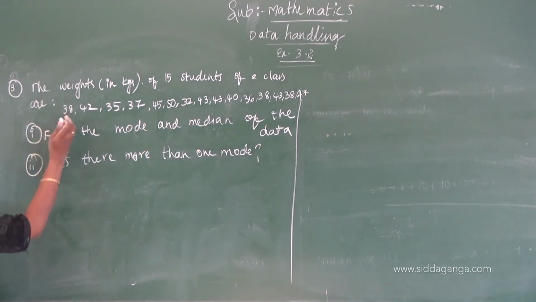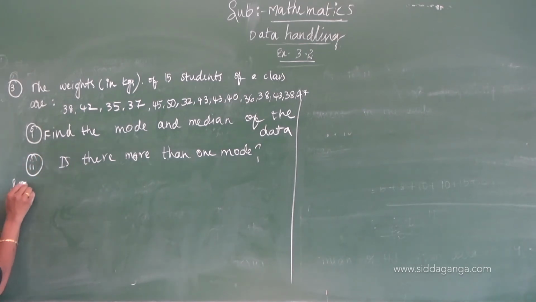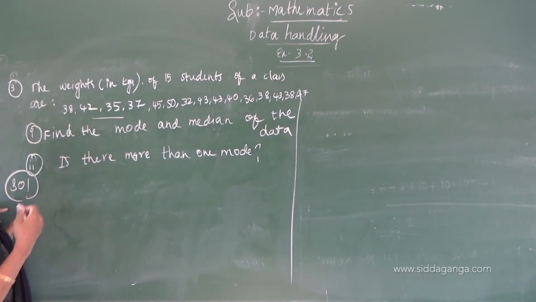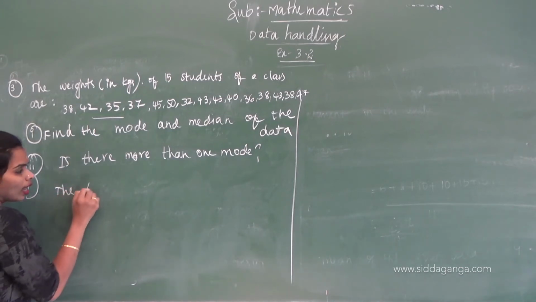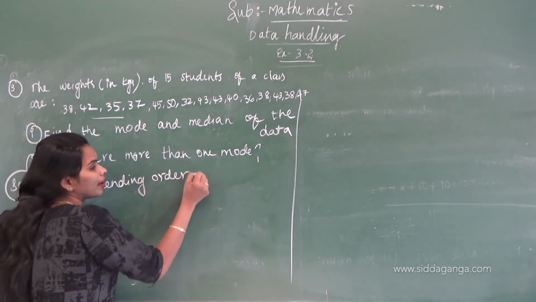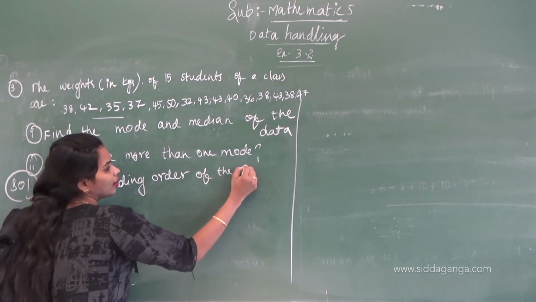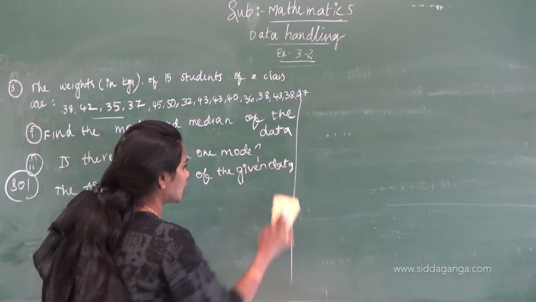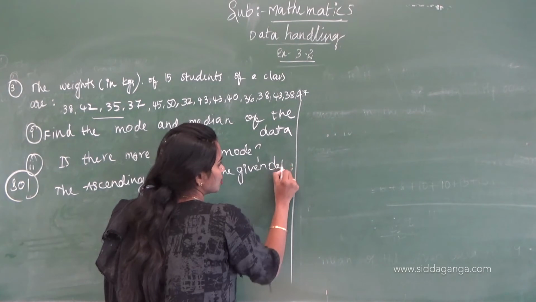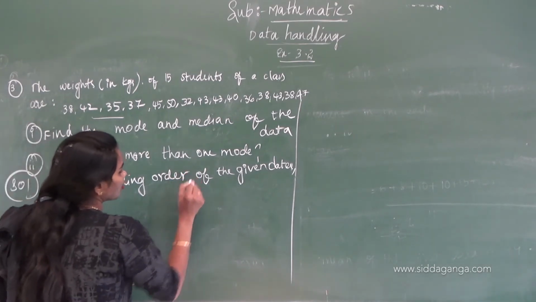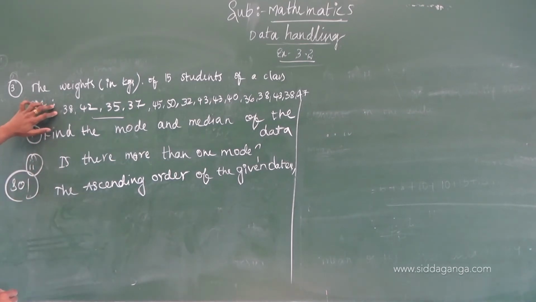How do we find them? First we write the given data, and after that the ascending order of the given data. What is the ascending order?